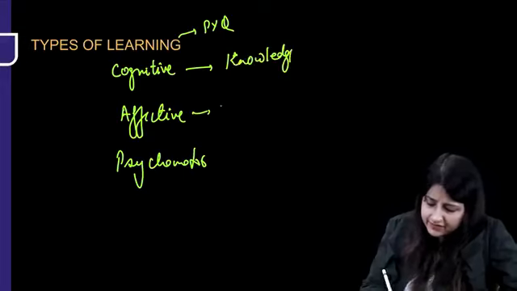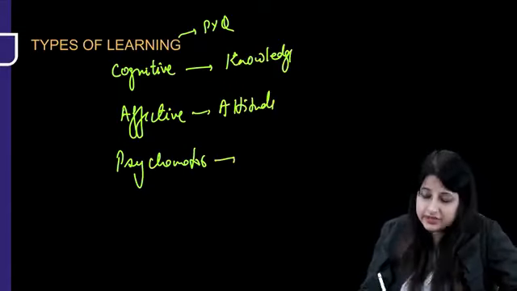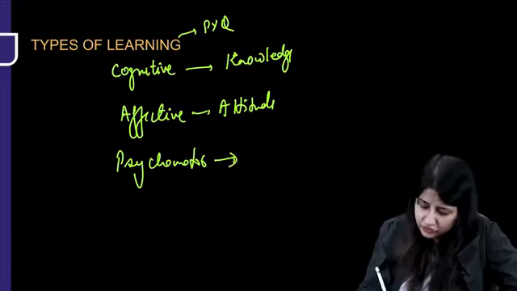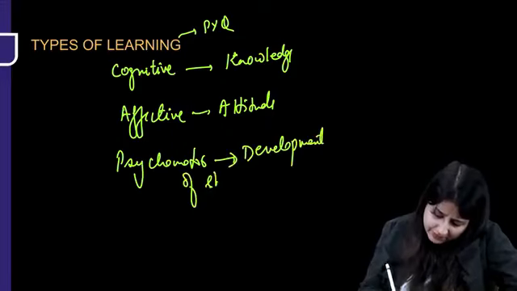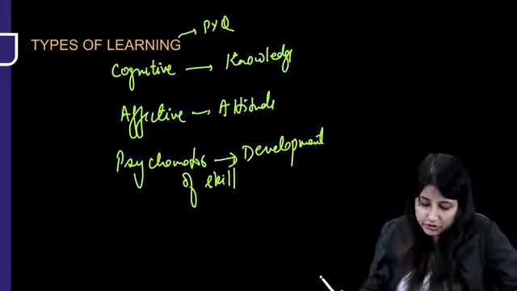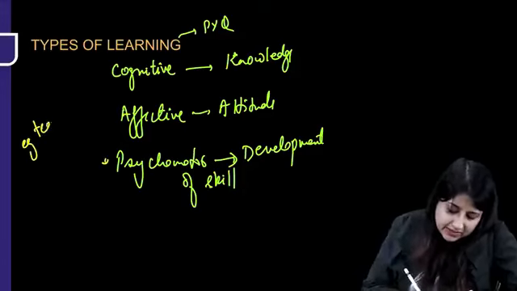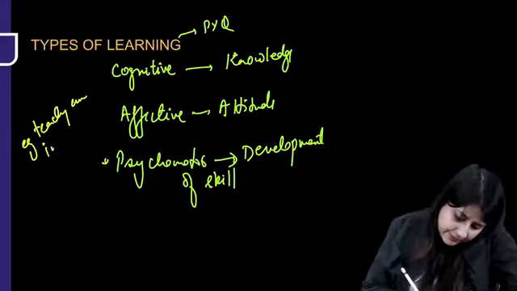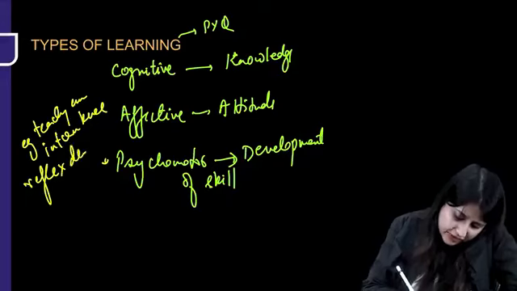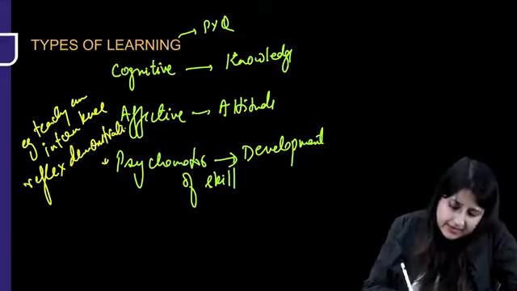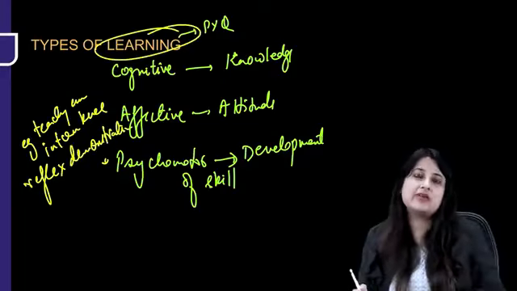Cognitive learning is based on our knowledge. Affective again is attitude, but psychomotor is based on development of skills. Psychomotor learning is based on development of skills. Very, very important. An example of psychomotor learning is teaching an intern knee reflex demonstration. Attitude is affective learning, how you're going to behave.